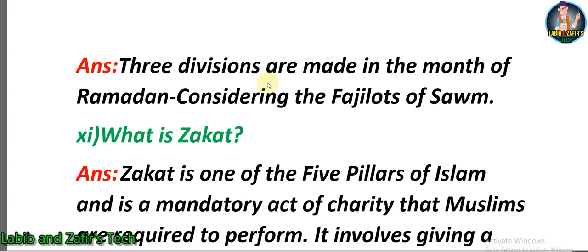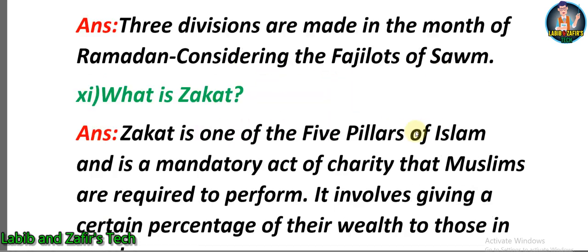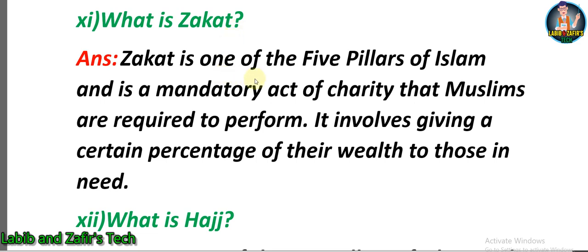Number 10, how many divisions are made in the month of Ramadan considering the fazilas of Saum? Answer: 3 divisions are made in the month of Ramadan considering the fazilas of Saum. What is Zakat? Zakat is one of the 5 pillars of Islam and is a mandatory act of charity that Muslims are required to perform. It involves giving a certain percentage of their wealth to those in need.